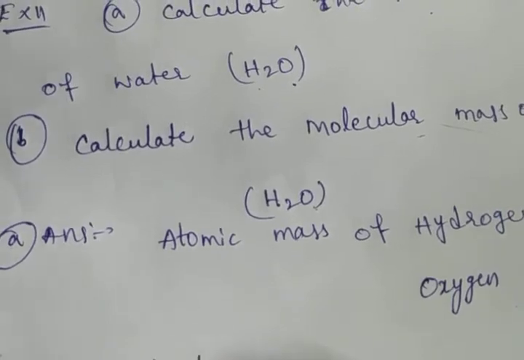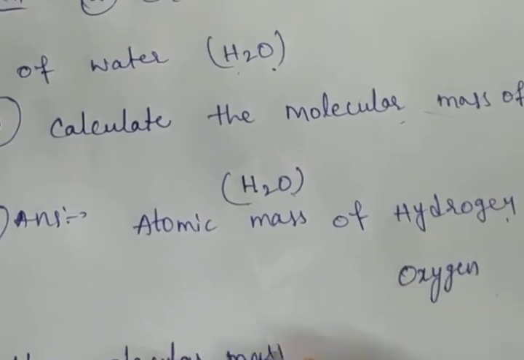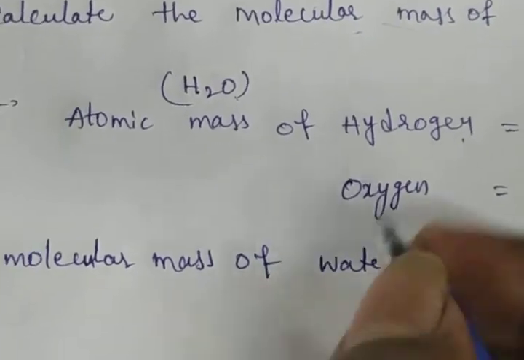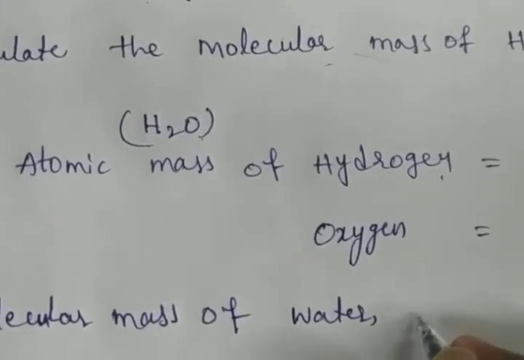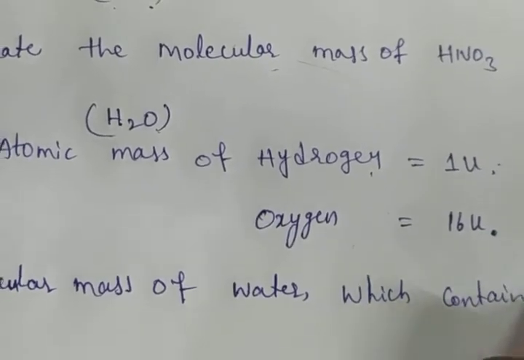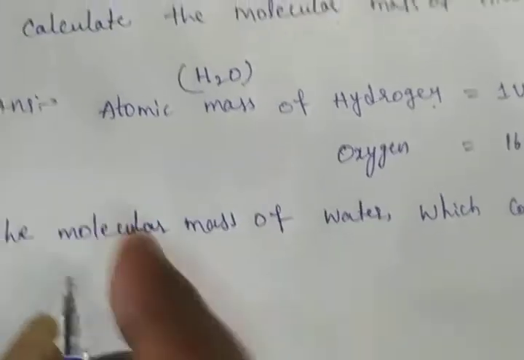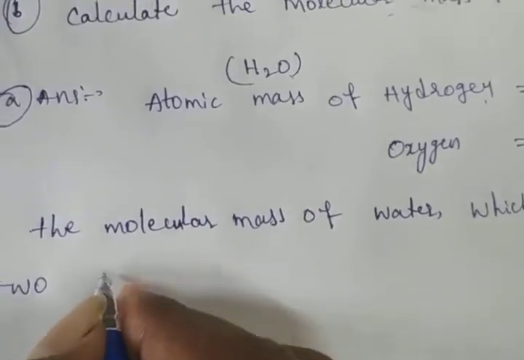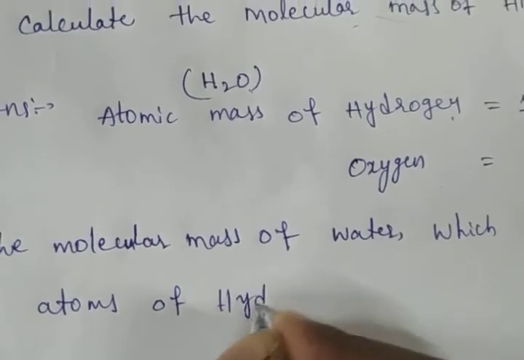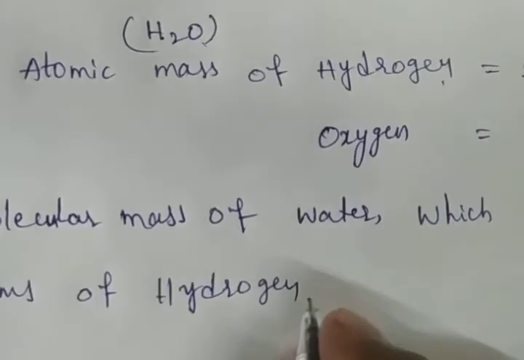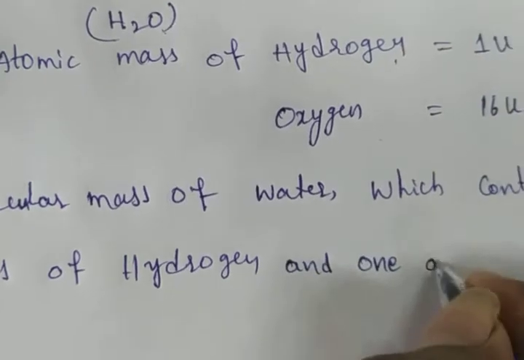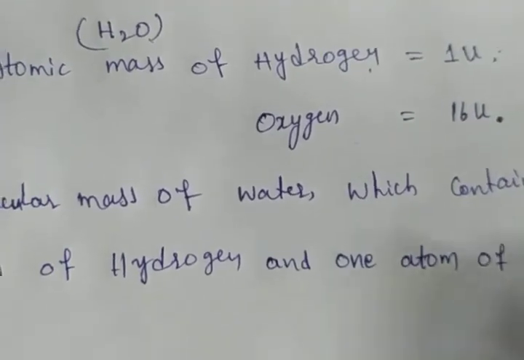Now we have to find out the molecular mass of water, which contains 2 atoms of hydrogen and 1 atom of oxygen.